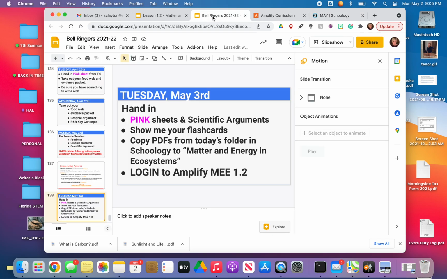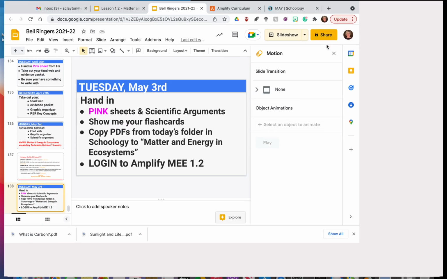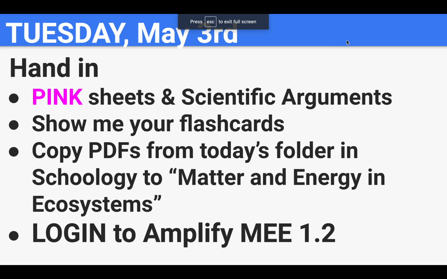Let me go to the bell ringer really quick because this is something I want to make sure of. If you are in school today and you have to leave to go to choir or band, make sure that you give me your pink sheets from the Socratic seminar yesterday and your scientific arguments. You had a homework assignment from Monday, and that was to do all 19 vocabulary words. So you're either making a flashcard or you made a Quizlet. Make sure you showed me that.